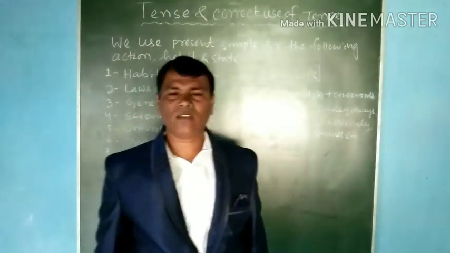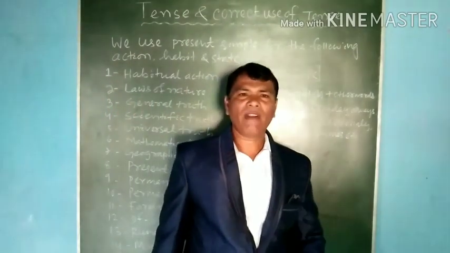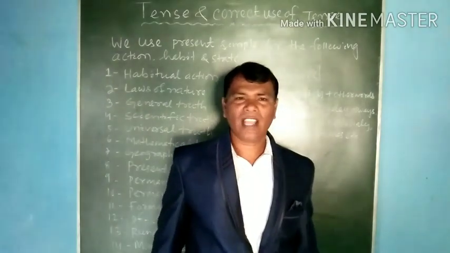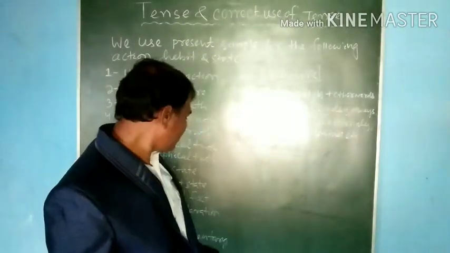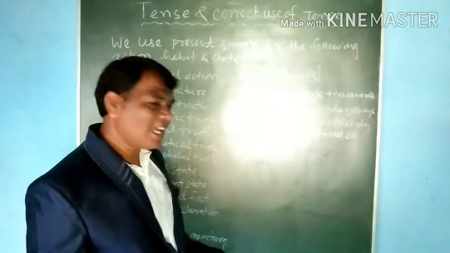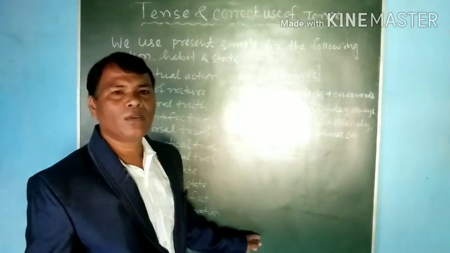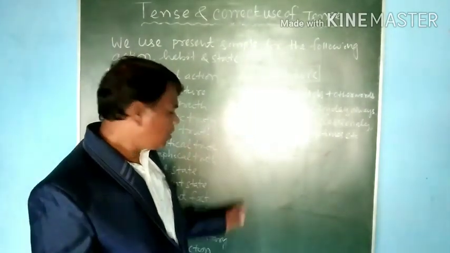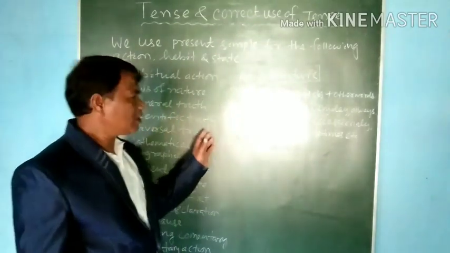Our school starts at 10 o'clock. Our school closes at 4 o'clock. Our exam starts next week. The Prime Minister visits Pakistan tomorrow. Like this, that is official timetable. Because these actions are based on the official timetable and they are part of a fixed timetable, we cannot change them. So we use the simple present in various grounds.